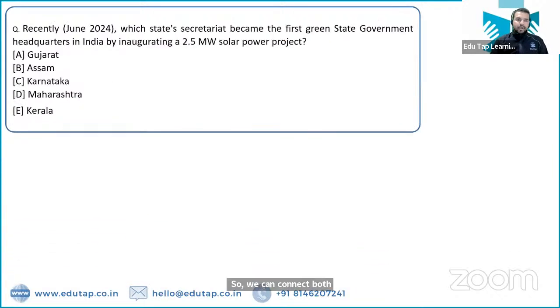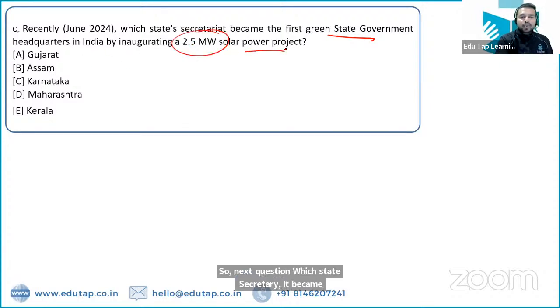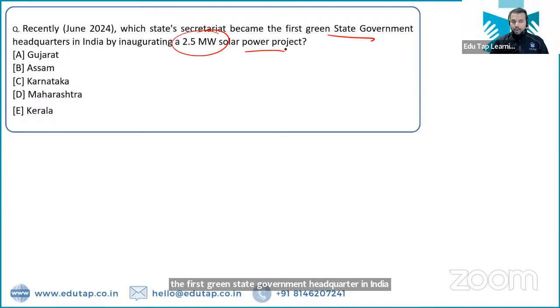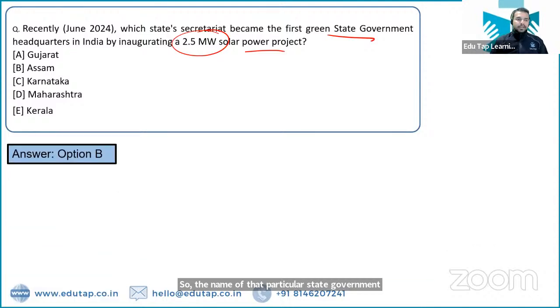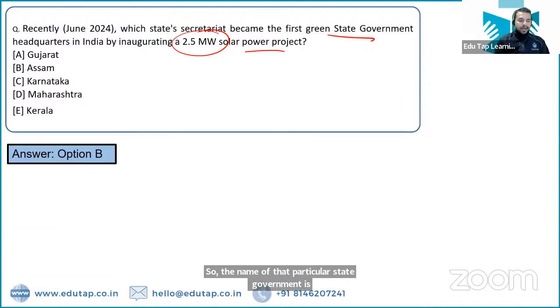So next question. Which state secretariat became the first green state government headquarter in India by inaugurating a 2.5 megawatt solar power project? What is the name of that particular state? So the name of that particular state government is, it is the Indian state of Assam. Absolutely right. Assam is the right answer. So Assam is the right answer to this question.